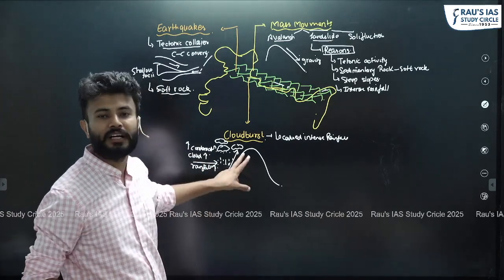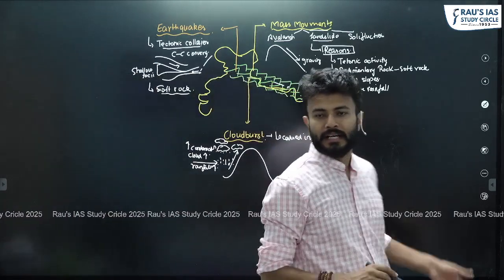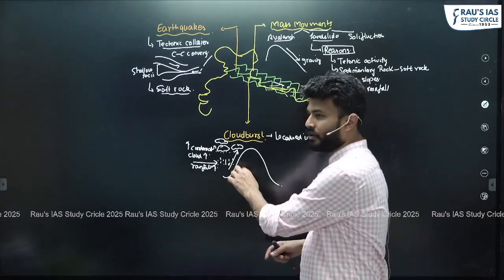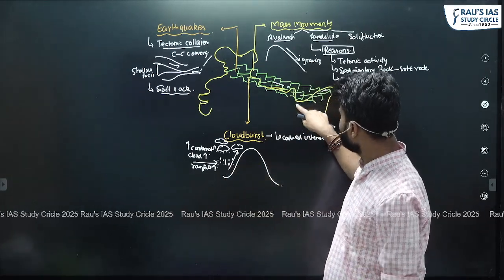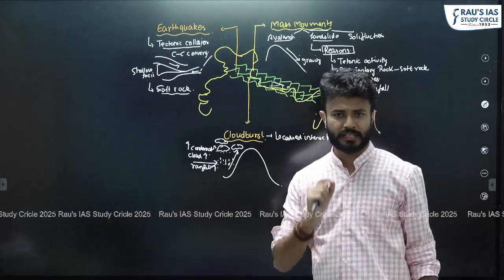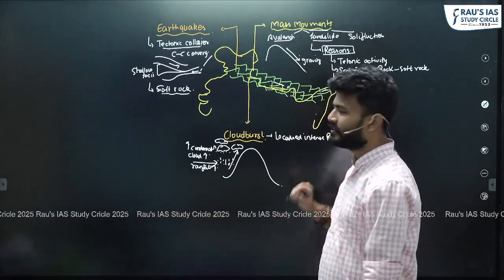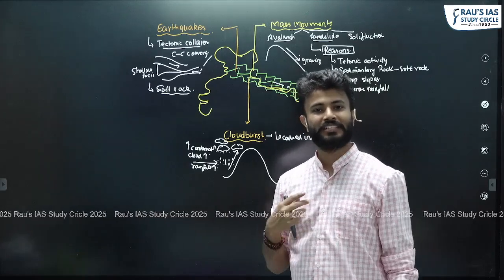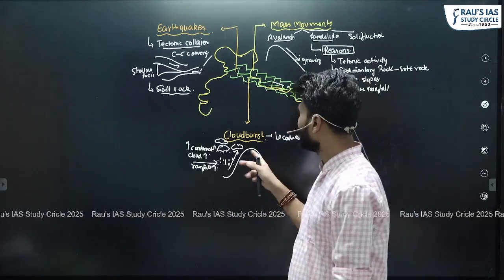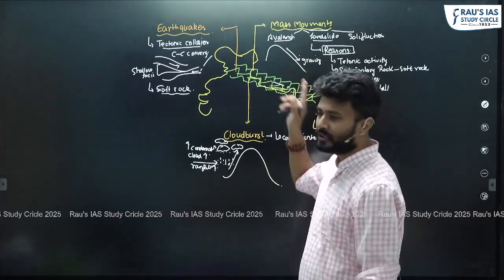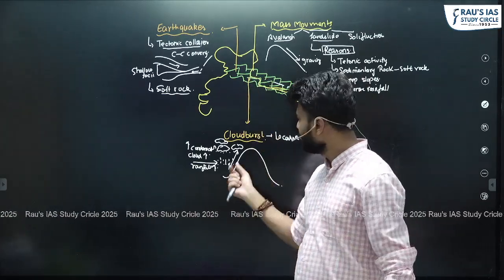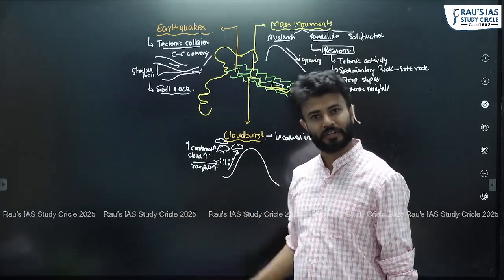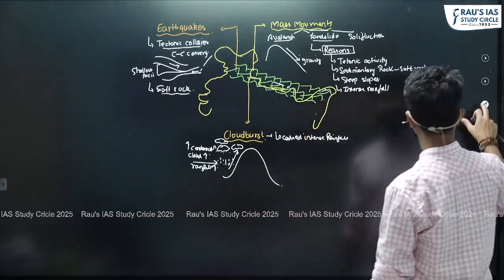So this is a cloud burst, right? And in the Himalayas, we know because there are steep gradients, so obviously it becomes, for example, in this particular section, that is the northeastern hills. Okay, so this section of the Himalayas is vulnerable to the cloud burst. Similarly, the Uttarakhand region and Himachal Pradesh, these two states are also vulnerable to the phenomenon of cloud burst because of natural reasons, right?